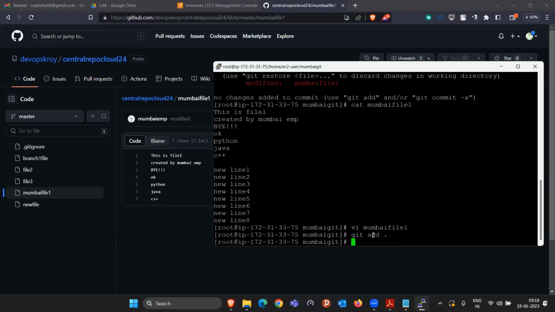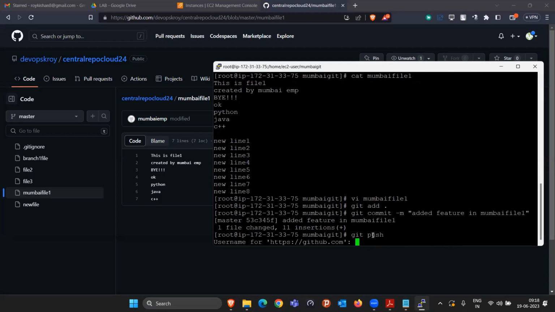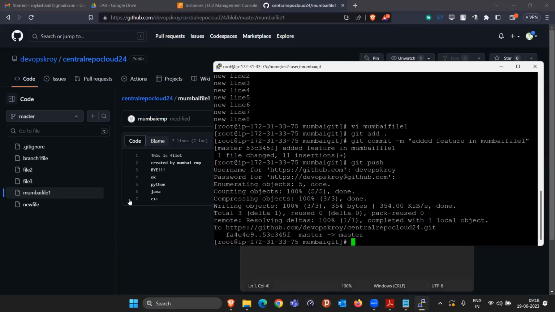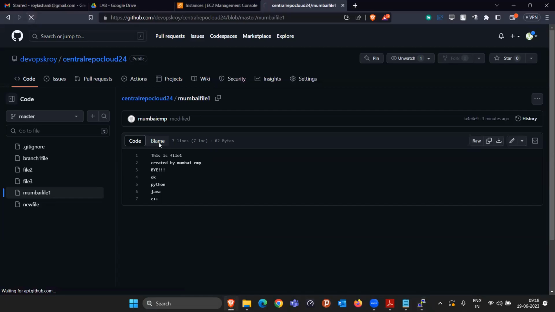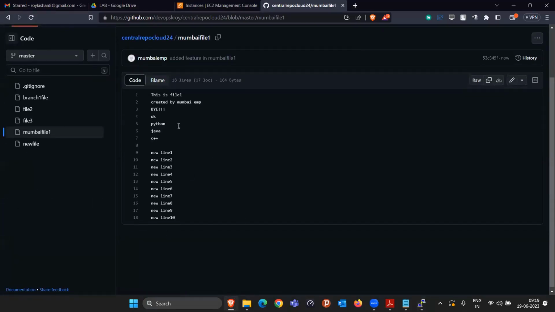I'll do git add, then git commit, "added feature in Mumbai file one", something like this, and git push, with username and password. If I refresh this page, here we are going to see all the code back. Everything came here. So this is the flow of how we are going to work in Git stash.